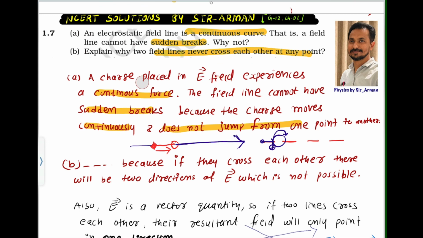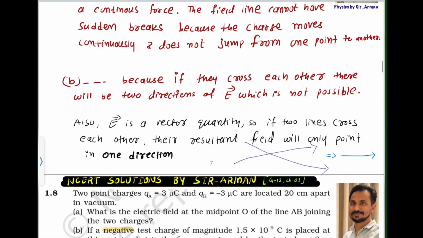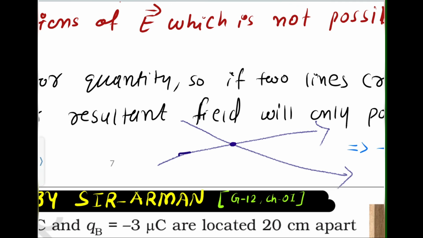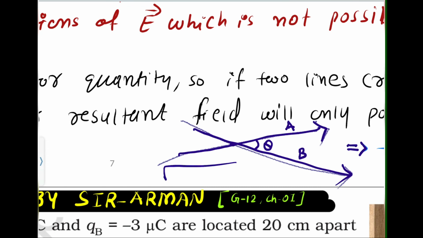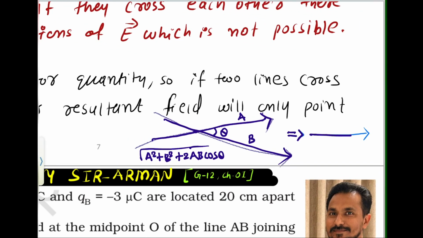We know that the electric field is a vector quantity. So how do we add vectors? Let us assume I have one vector pointing in this direction, and another vector pointing in this direction, and this is the angle between them. We produce the resultant by considering the angle and the magnitude. This is vector A, this is vector B. How do we obtain its magnitude? It is the square root of A squared plus B squared plus 2AB cos theta. That's how we obtain the magnitude, and by using the parallelogram method, we obtain its resultant, right?